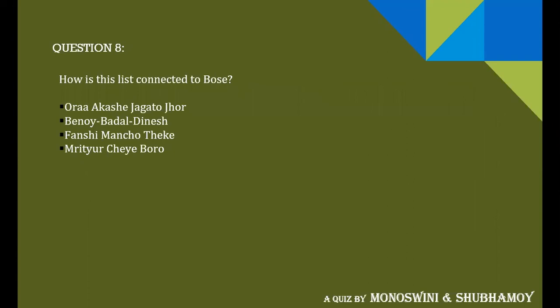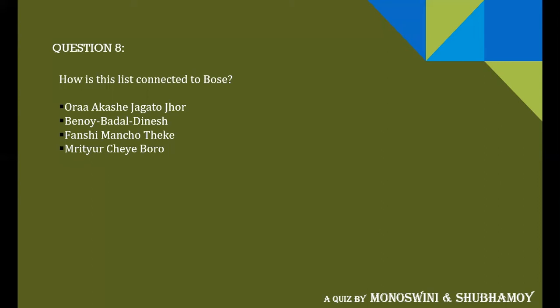So there is a list of some books given here. The question asked is, how is this list connected to Bose? The books mentioned here are Ora Akashe Jagato Jhor, Binoy Badol Dinesh, Fansi Moncho Theke and Mrityur Cheye Boro. All are Bengali books, four Bengali books written on the period of the independence movement.